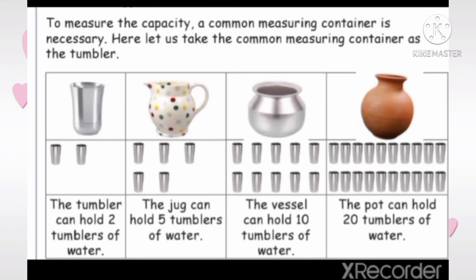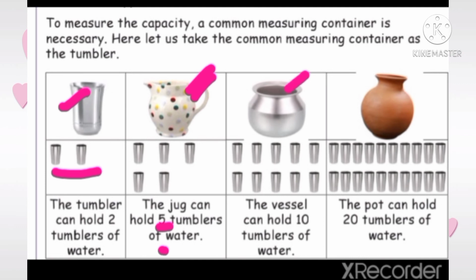Next, to measure the capacity, a common measuring container is necessary. Here let us take the common measuring container as the tumbler. Look at the picture, children. The tumbler can hold 2 tumblers of water. Next, jug. This jug can hold 5 tumblers of water.